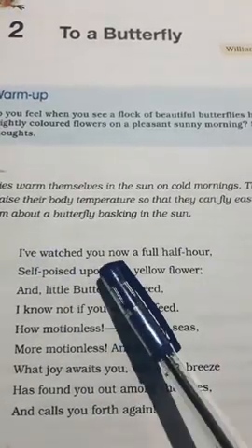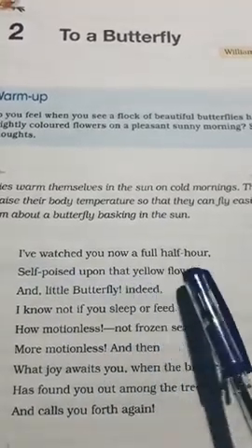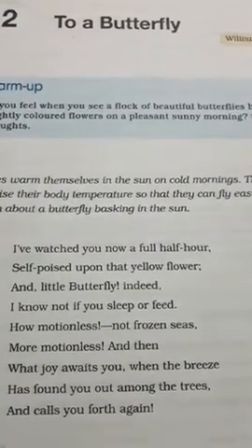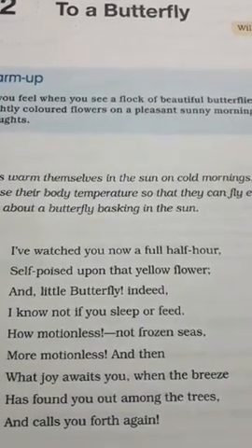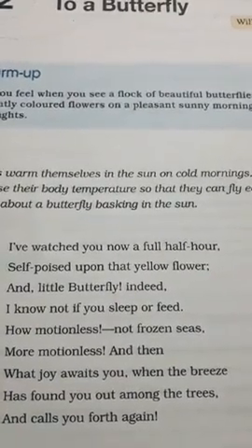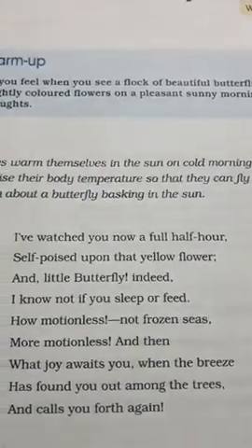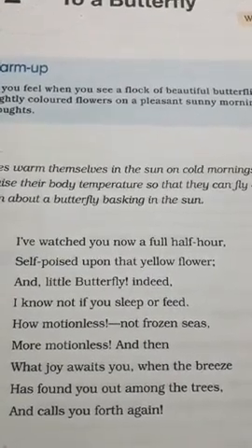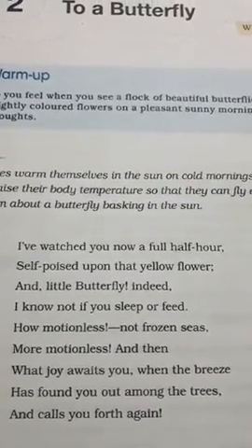I have watched you now a full half hour, self-poised upon that yellow flower, and little butterfly indeed. Yes, children, what is the poet trying to say here? The poet is saying that I have watched you for half an hour sitting upon a yellow flower. So, for whom is the poet speaking here? For a butterfly. And sure, you are a little butterfly. So, he is saying that sure, you are a little butterfly indeed.